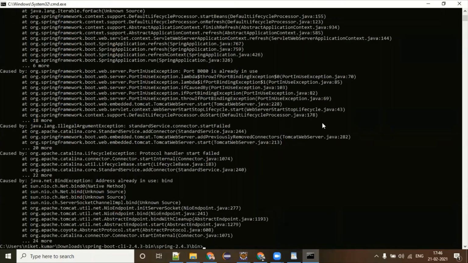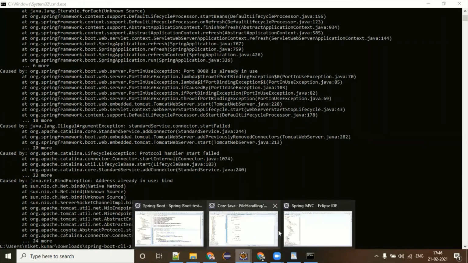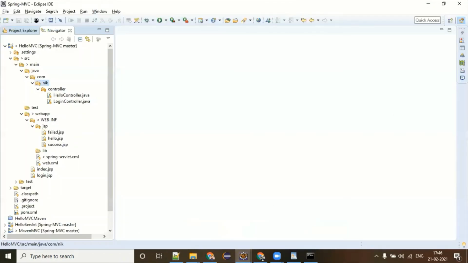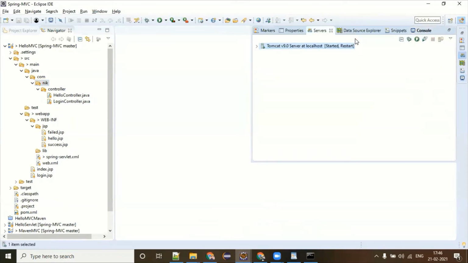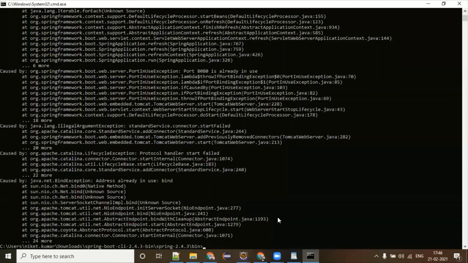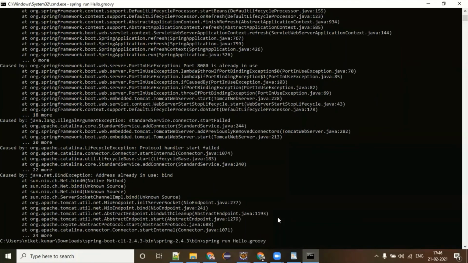Oops, that's the problem. The problem is I might be running something on port 8080 somewhere, and you remember? Yes. So the port is the issue. Let me rerun this. I'm sorry.